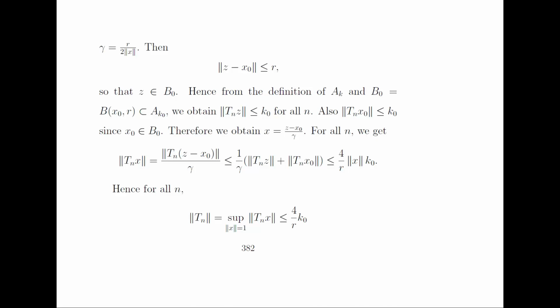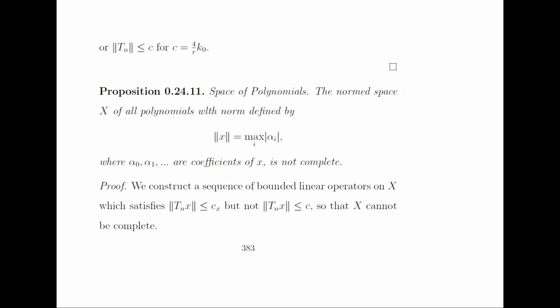Hence for all n, the norm of A T_n, which is equal to the supremum of the norm of A T_n x over x, norm of A x equal to 1, is less than or equal to 4 by r k naught. By considering c as 4 by r k naught, we can say the norm of A T_n is less than or equal to c. Hence we get the result.